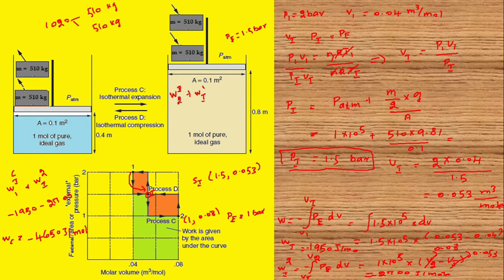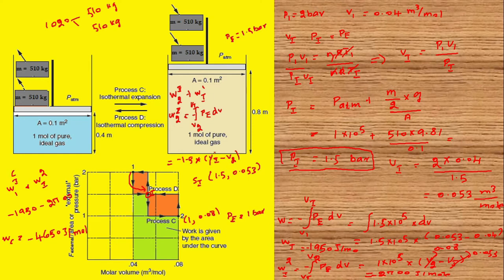Therefore, W2 to I can be calculated as minus the integral of P external dV from V2 to VI, which is 1.5 into 10 power 5 multiplied by (VI minus V2).